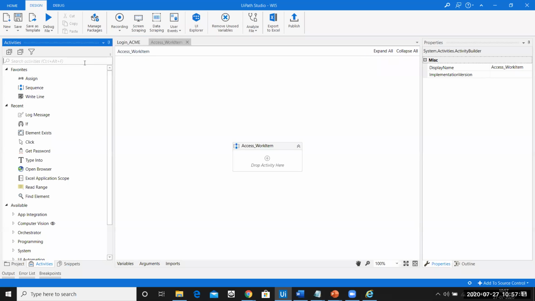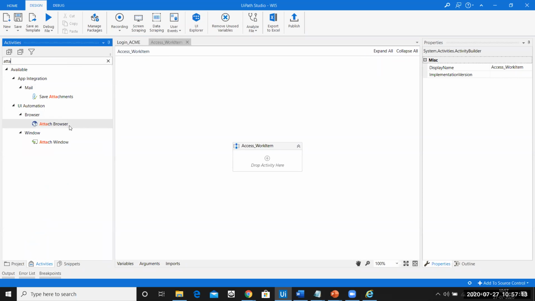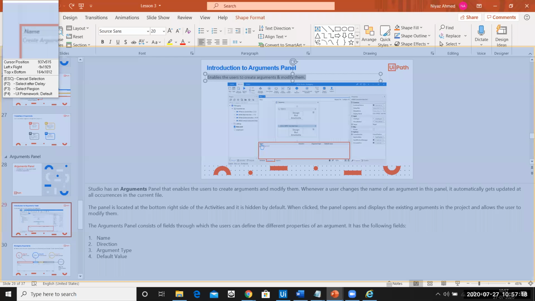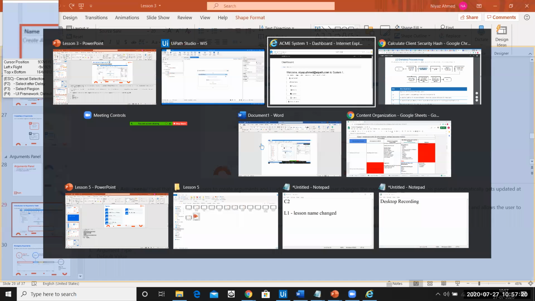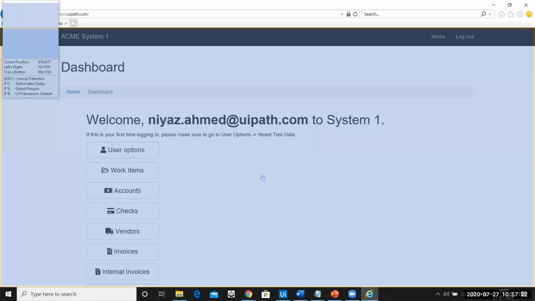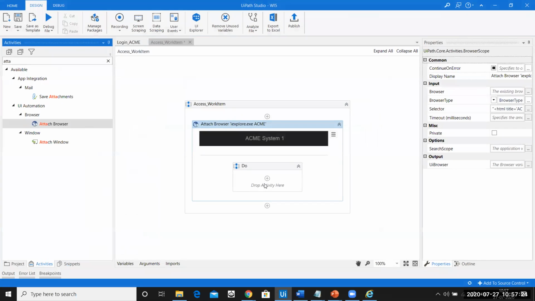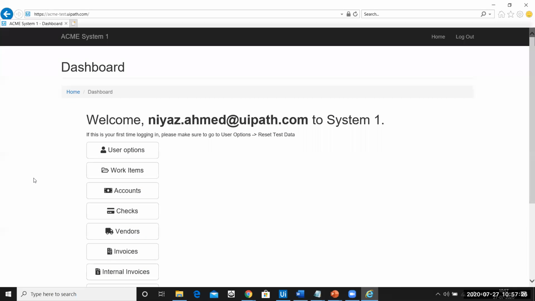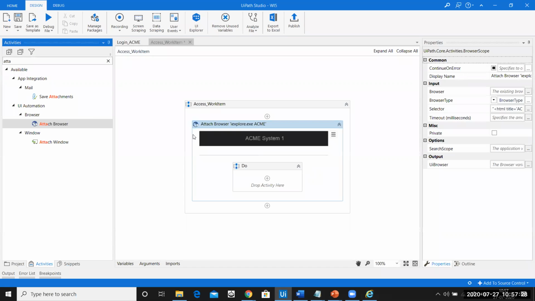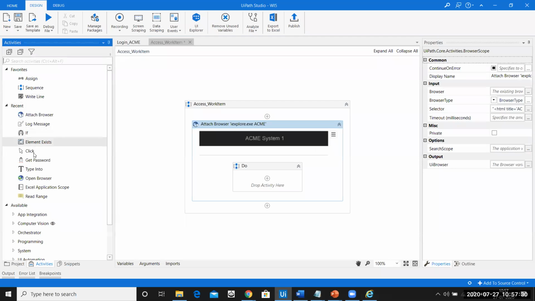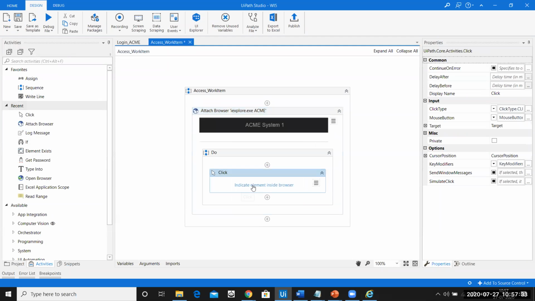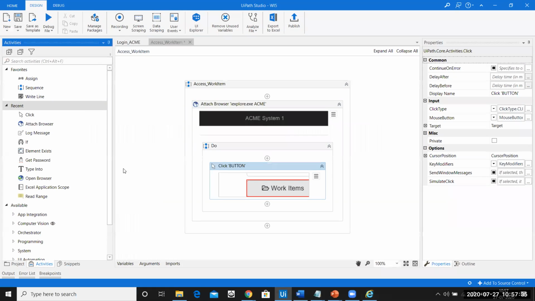To do that, we have an activity called attach browser. What attach browser means is that you want to attach this page, as in, this is the page from where you have to continue. Now you can add the rest of the activity, that is the click activity, and then say where I need to click. I need to click on work item.